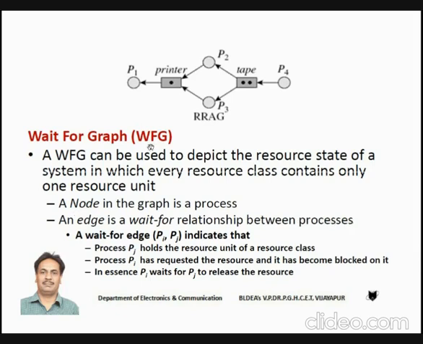The wait for graph simply contains only circles and edges, where a circle indicates the process and an edge indicates the wait for relationship, right?